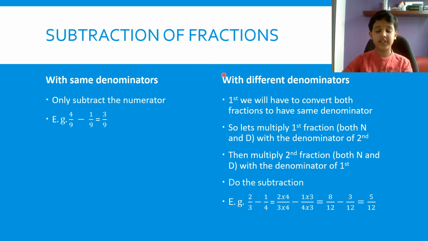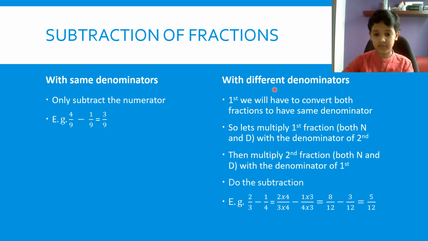Subtraction of fractions. Let's see how to subtract fractions with the same denominator. As we did in addition of fractions with the same denominators, in subtraction we have to do the same. 9 is the denominator in both of the fractions, so 9 will stay the same. We only have to subtract 1 from 4, which equals 3. Our final answer is 3/9.